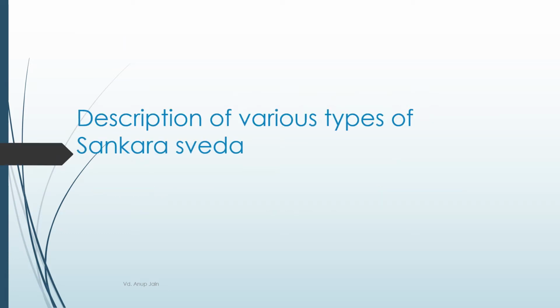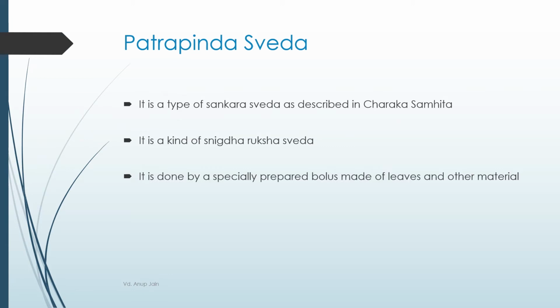From here onwards, we will be discussing various types of Sankar Swed and their methodology. We will begin with Patrapinda Swed, which is a type of Snigdha or Snigdha Ruksh Sankar Swed and is also included in Ushma Swed. The term Patrapind means patra, that is leaves, and pind, that is a bolus. It is done by a specially prepared bolus made of fresh leaves and other medicines.